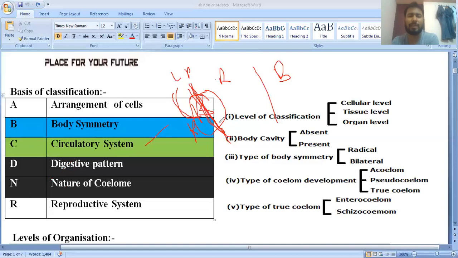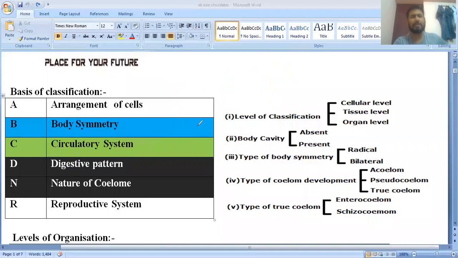The half body parts are superimposable to each other, which means one body part is the right and the other one is the left. So this is the bilateral symmetry, and it is found inside our body. It is found in animals after echinoderms, the first type of symmetry being bilateral symmetry.